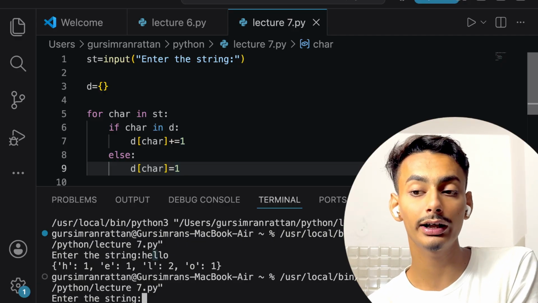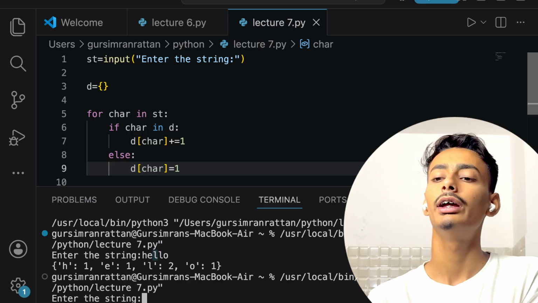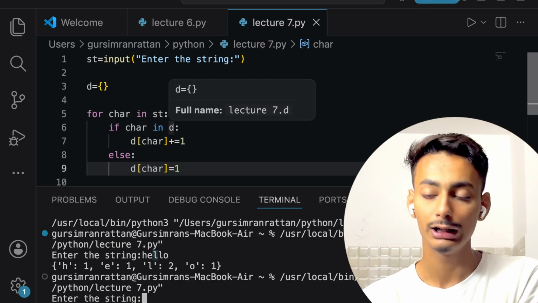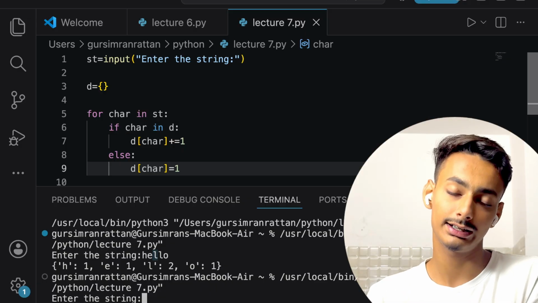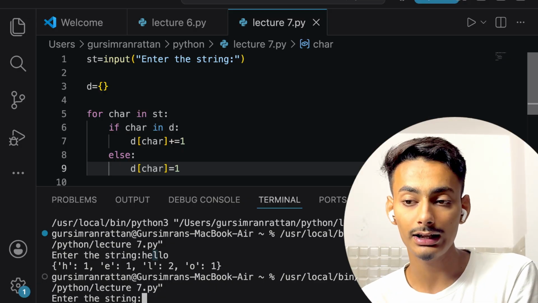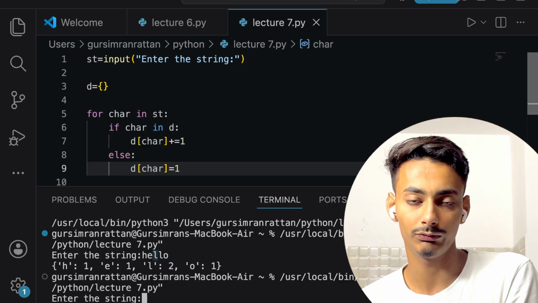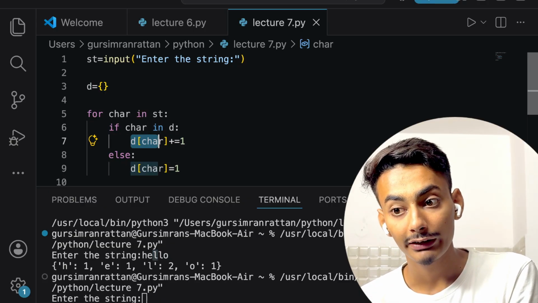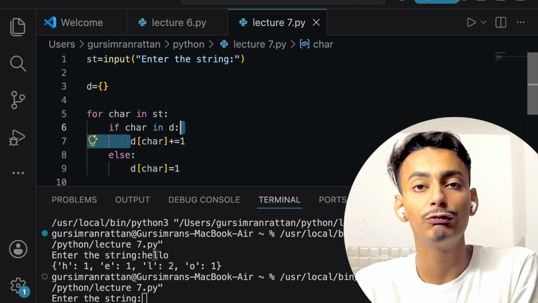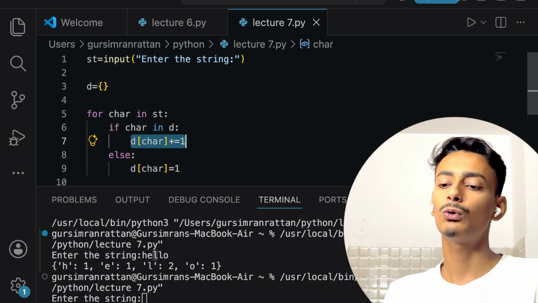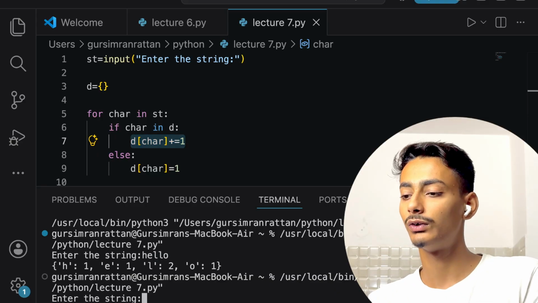But when it comes to the second L of hello, in that case char exists inside D, because L is there inside D. A key named L is there inside D, the value of which is 1. We have set it to 1. So in that case, it is being increased by 1. It was 1 earlier, now it is being increased to 2. And after that, O again, like H and E, it is 1.